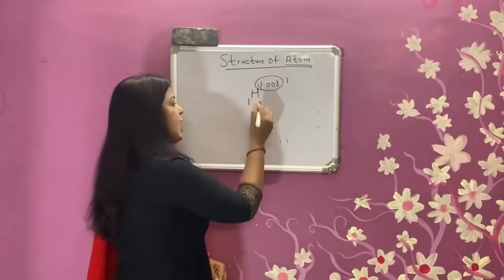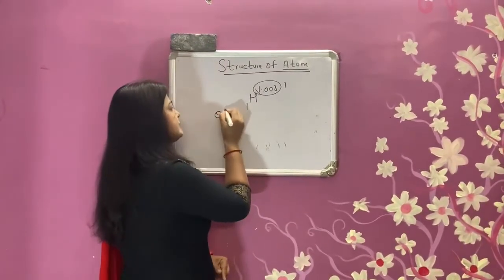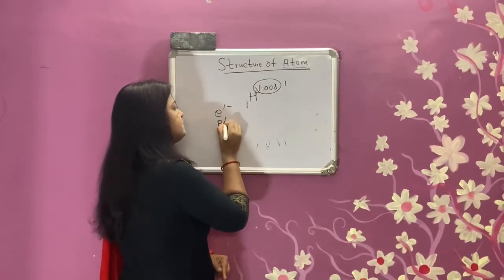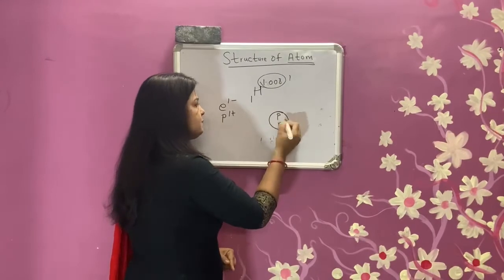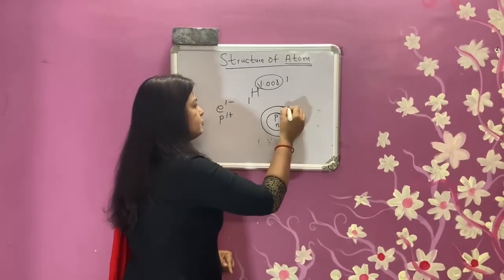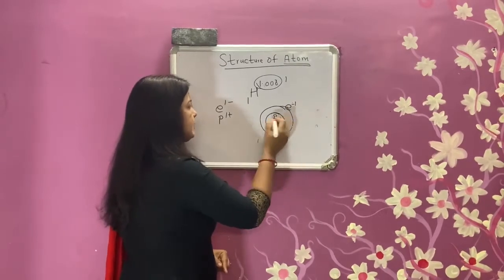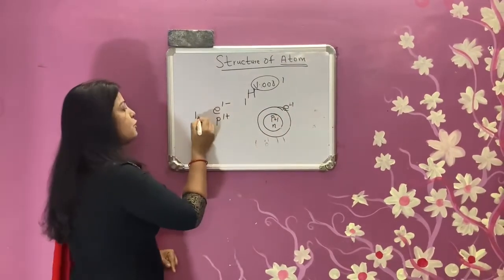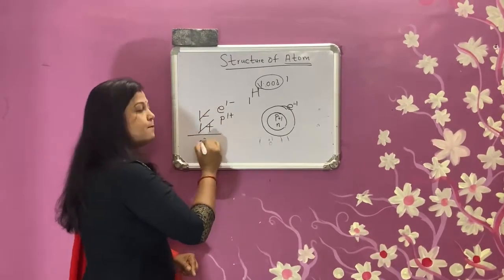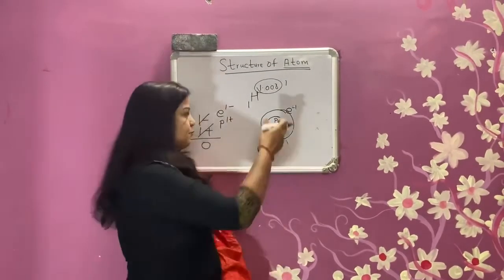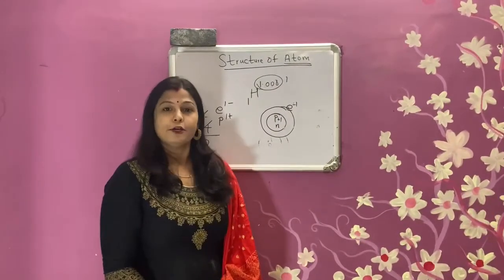Since hydrogen has atomic number 1, it consists of 1 electron (-1) and 1 proton (+1). This is the nucleus, inside which the proton is present, and 1 electron is revolving. Though it contains -1 and +1, according to mathematics, +1 and -1 cancel each other and become 0. So from here we can say that 0 means they are electrically neutral.